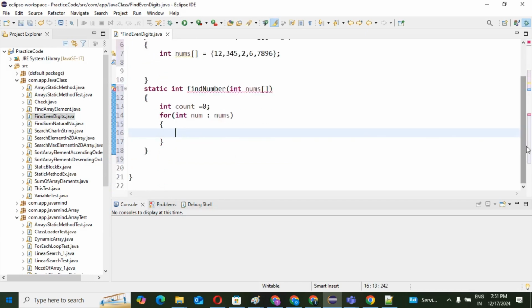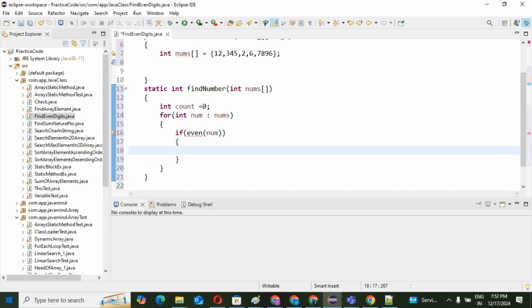In this for loop I am going to call one method, that is the even method, and we need to provide the implementation of that even number. So how we are going to implement it, just see. I am giving a condition, if our even method, and it expects one input, that is num.